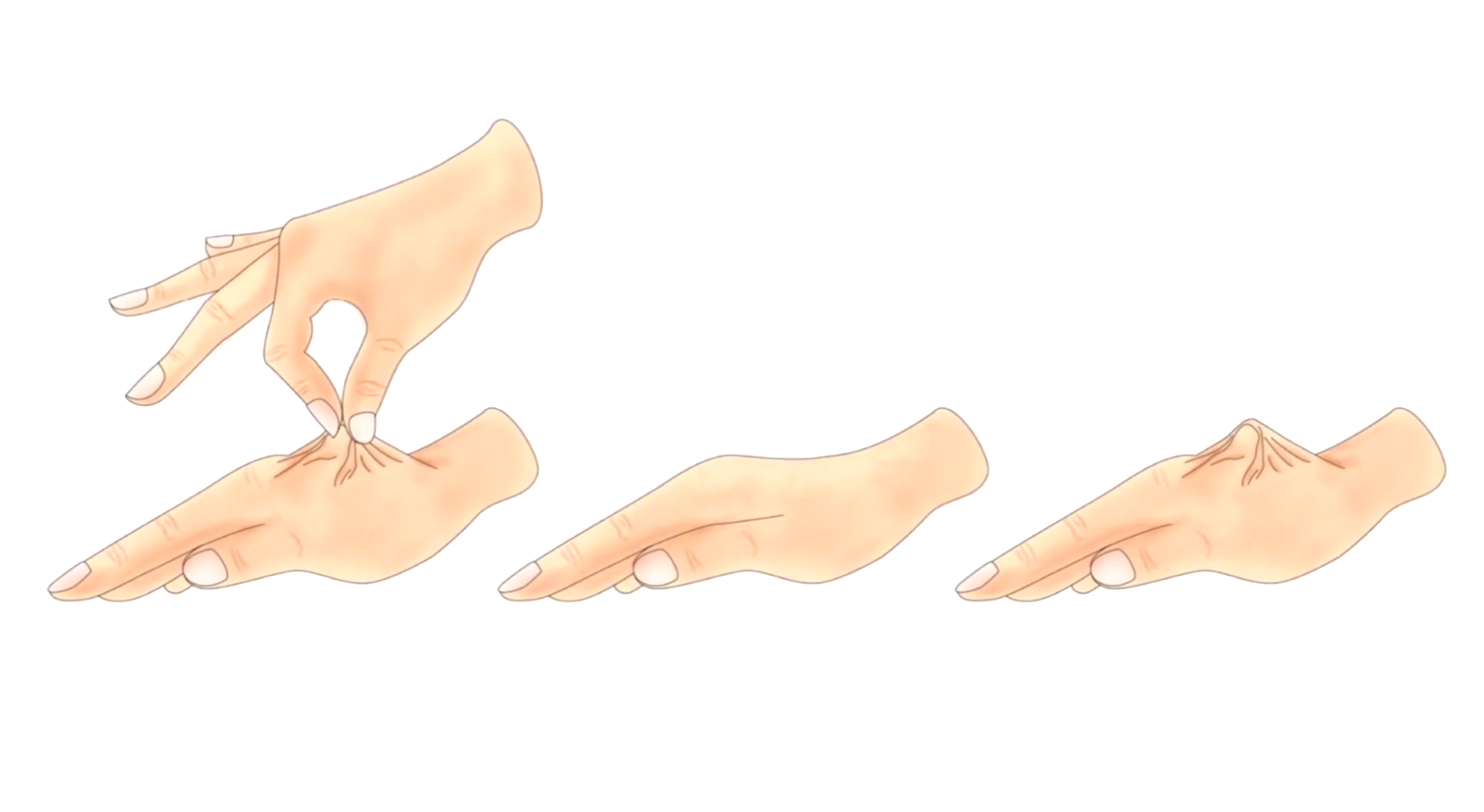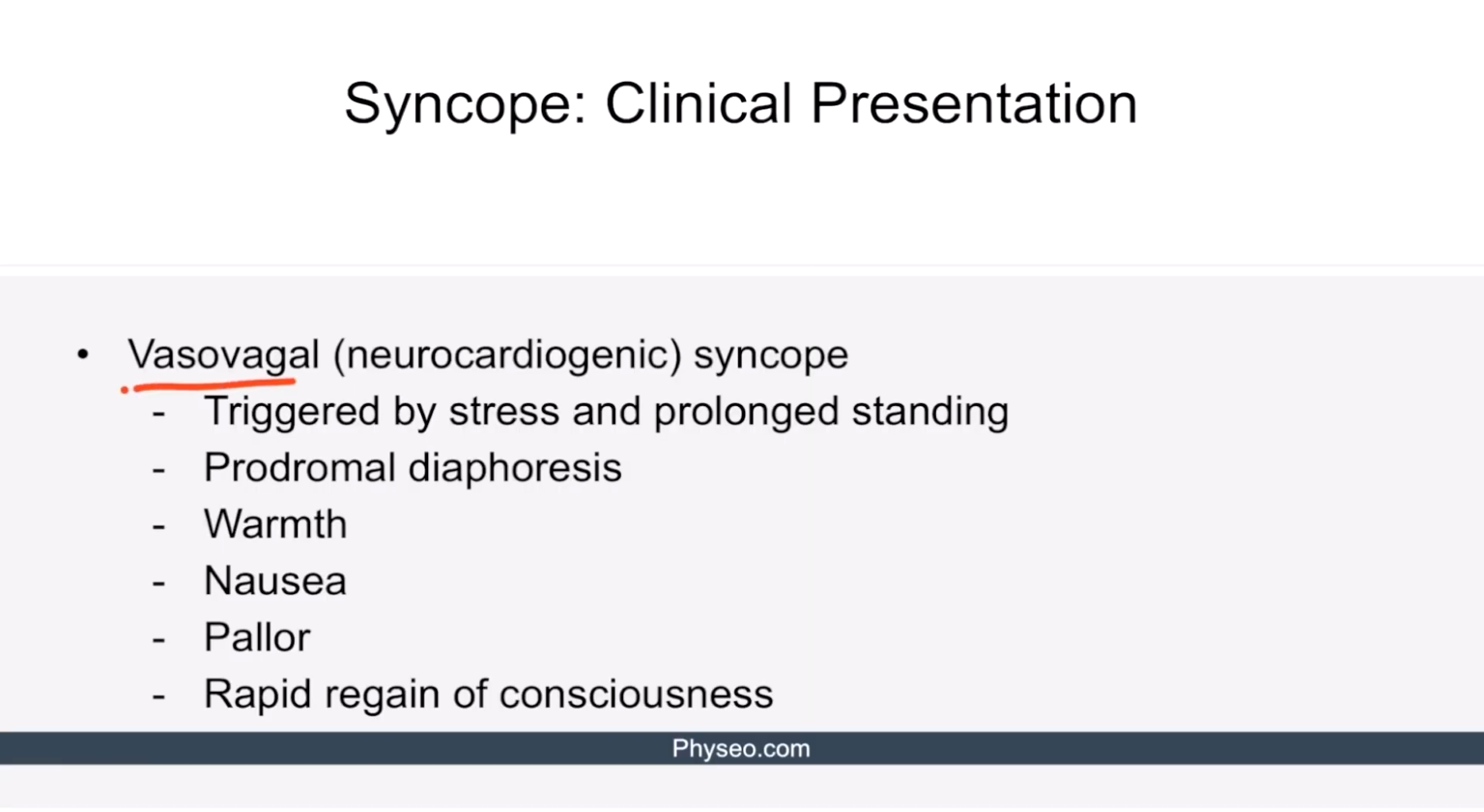When the skin is pinched, normally it comes back to its original position in no time. However, in the case of volume depletion, it takes time to restore to its normal shape. Vasovagal syncope is commonly triggered by stress or prolonged standing. It presents with prodromal diaphoresis, warmth, nausea, and pallor. After the vasovagal syncope, the patients experience rapid regain of consciousness.